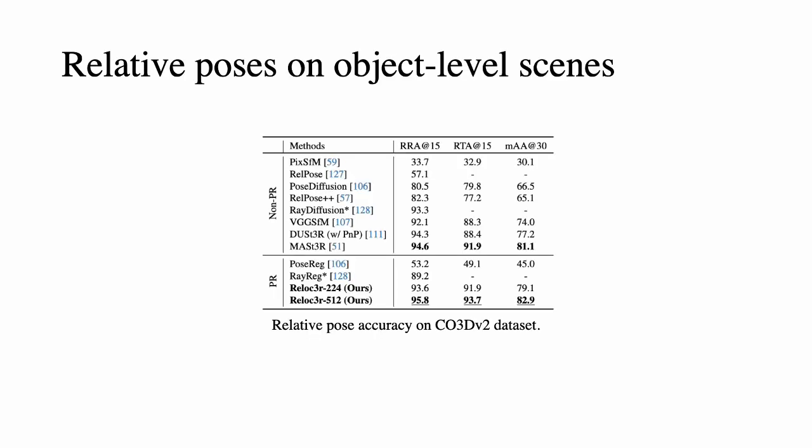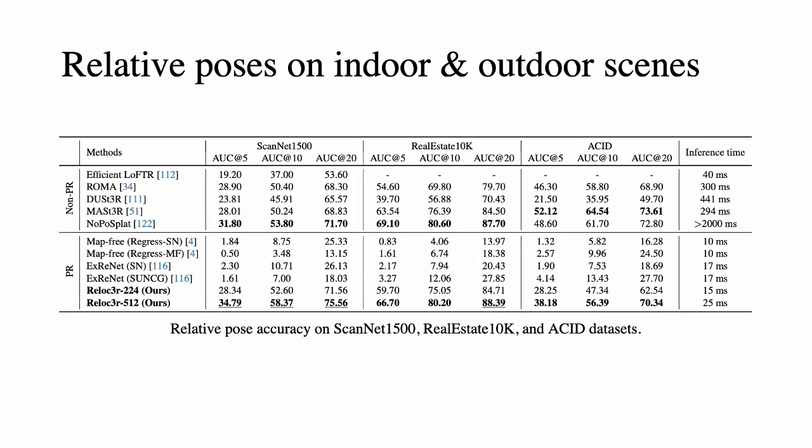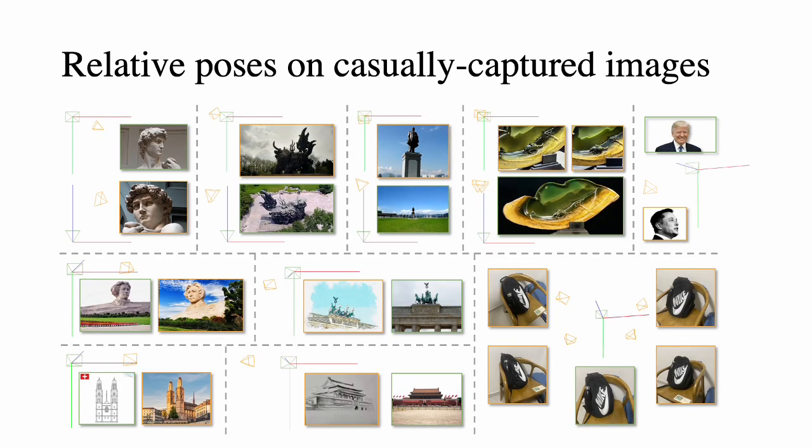For object-level scenes, Reloc3r achieves better accuracy than existing methods, including pose regression, feature matching, diffusion-based approaches, and recent large foundation models. For indoor and outdoor scenes, Reloc3r achieves the best accuracy among all pose regression methods. Our accuracy is also comparable to or even better than feature matching methods, though these methods require significantly more inference time. We also test Reloc3r with casual image pairs. It demonstrates surprising generalization ability, even for cross-modalities such as estimating relative poses between sketches and photos.